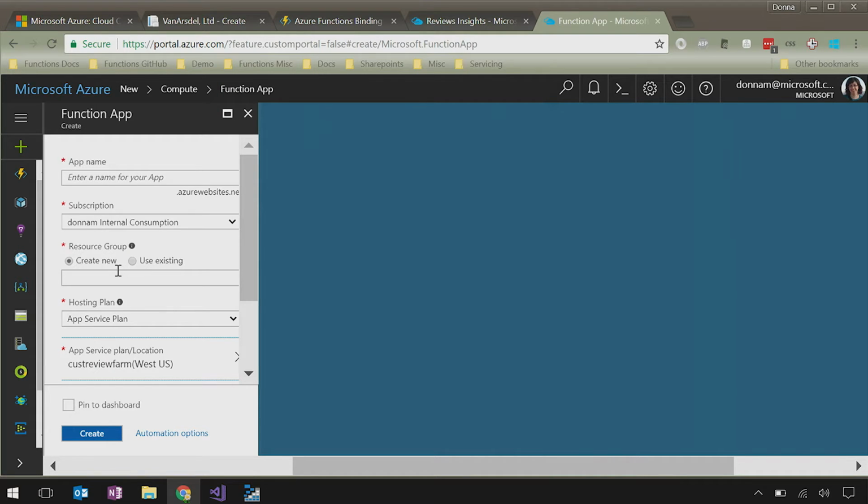Got it. Now, when you run on a consumption plan, we have a central multi-tenant service called the scale controller. And that's the thing that's looking at all your triggers and deciding whether or not to wake up your function app, and whether or not to scale you out, and whether or not to turn off instances.